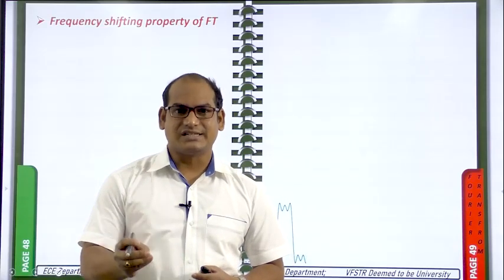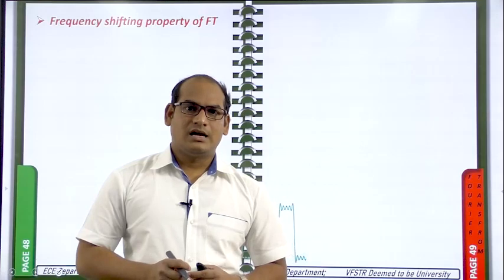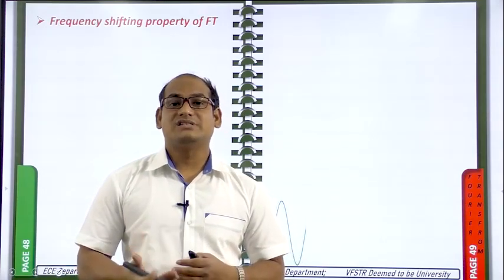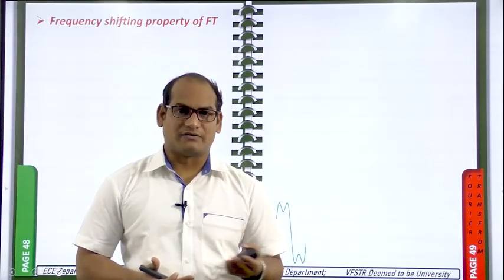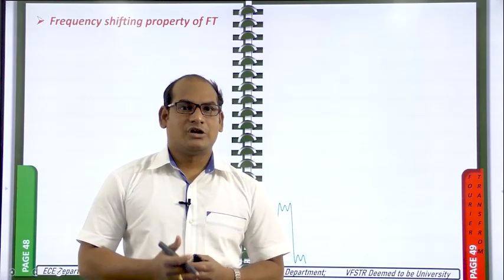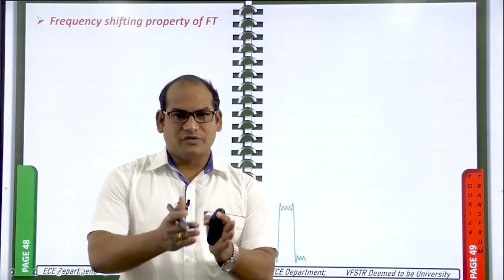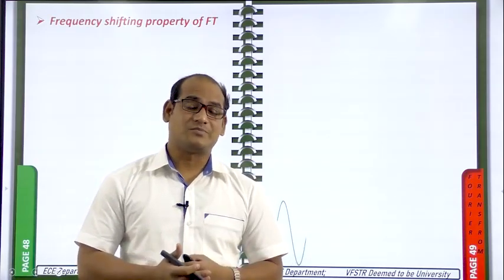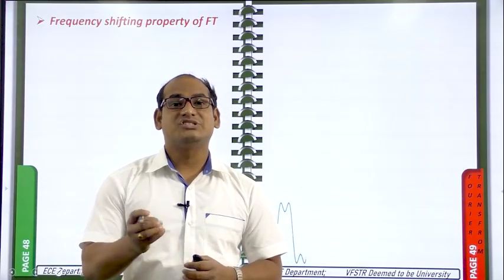Modulation is nothing but frequency up conversion, or frequency shifting from a lower value to an upper value. That means simply we can call it frequency shifting.